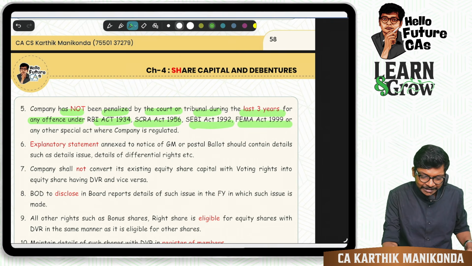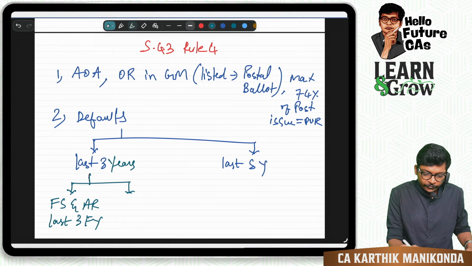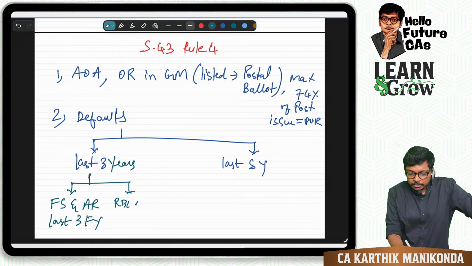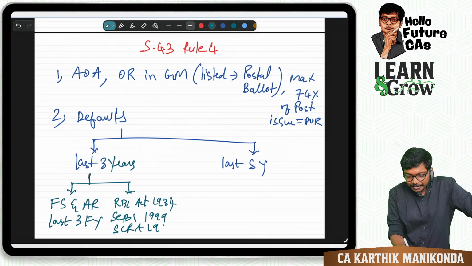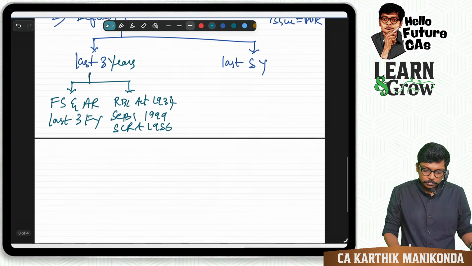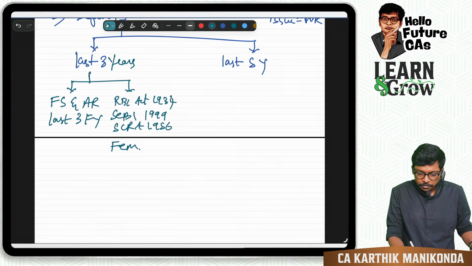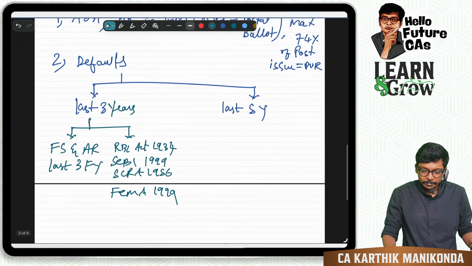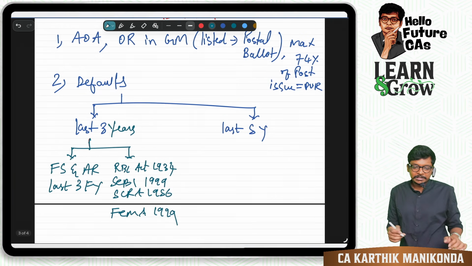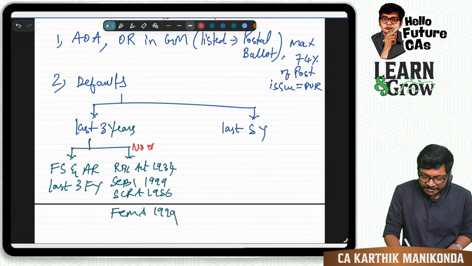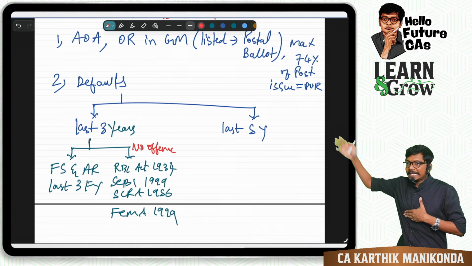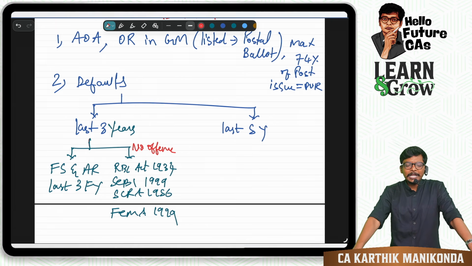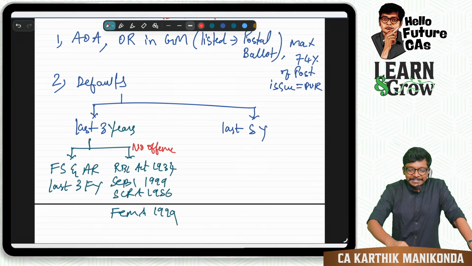Are you following, guys? So what are the 4 acts, guys? RBI Act 1934, SEBI 1999, 1956, and Foreign Exchange Management Act 1999, part of your syllabus. So in the last 3 years you should have no offense. Where all? In these 4 places. Are you all with me, guys? No offense in all these places.